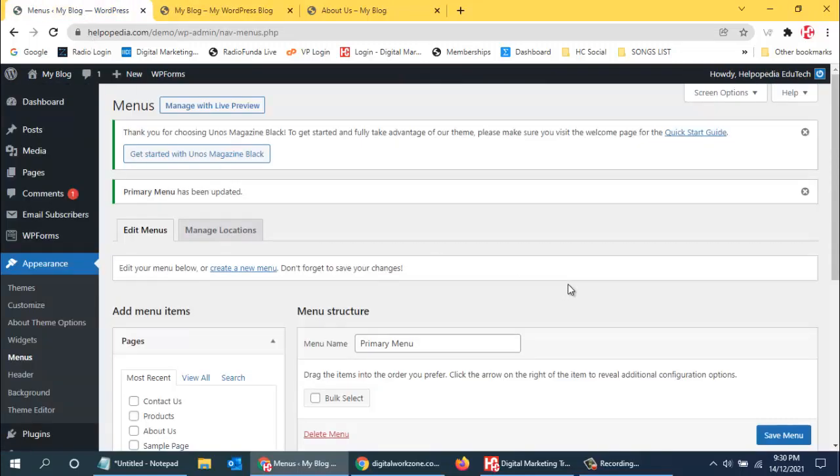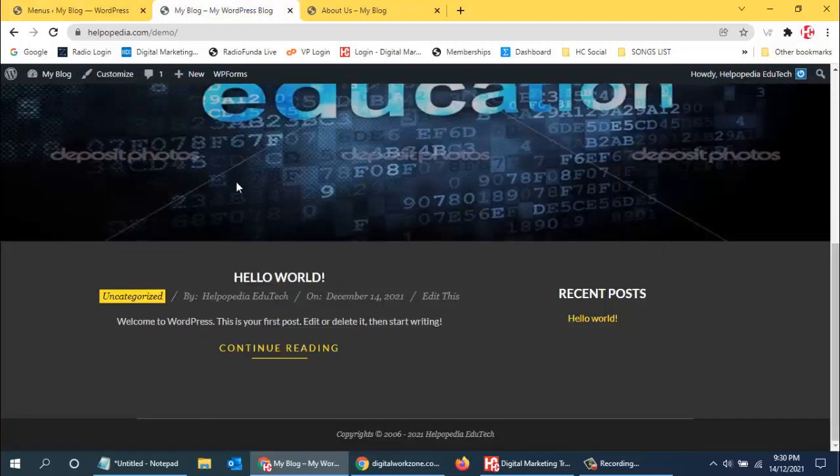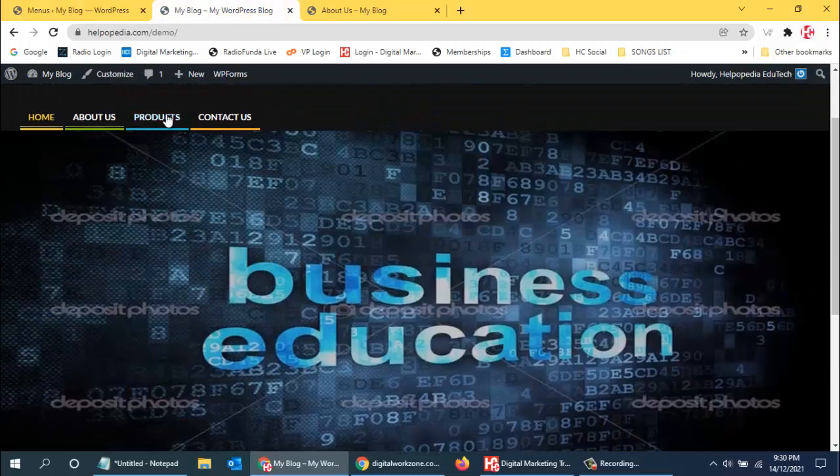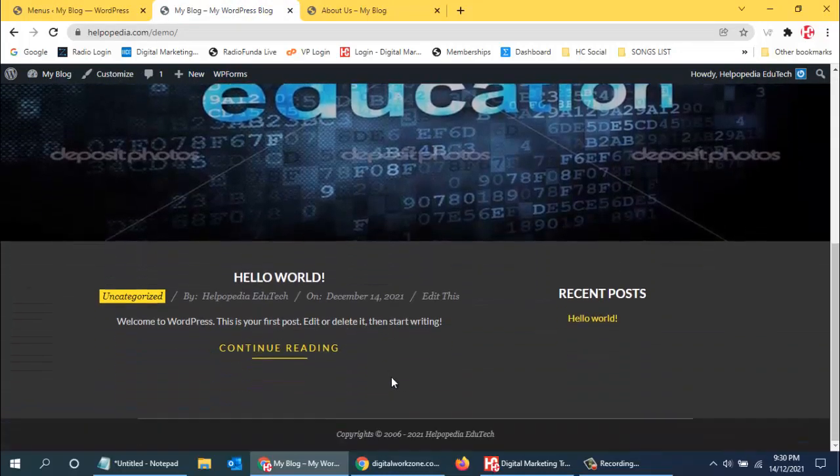You can create many menus over here. Say this menu is coming up on the top. Now in the bottom, in the footer, you want to have a separate menu, that is a footer menu, where you want links like privacy policy, terms and conditions, frequently asked questions, refund policy, and many other links which you cannot put in the top primary menu.